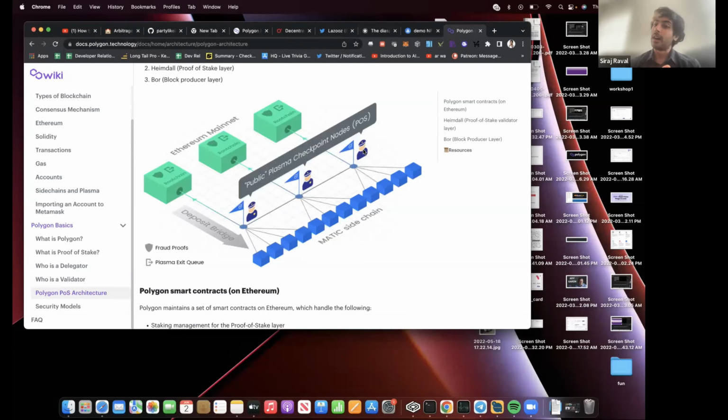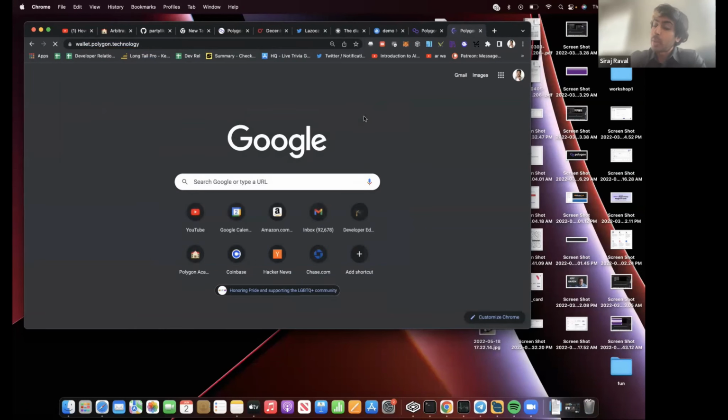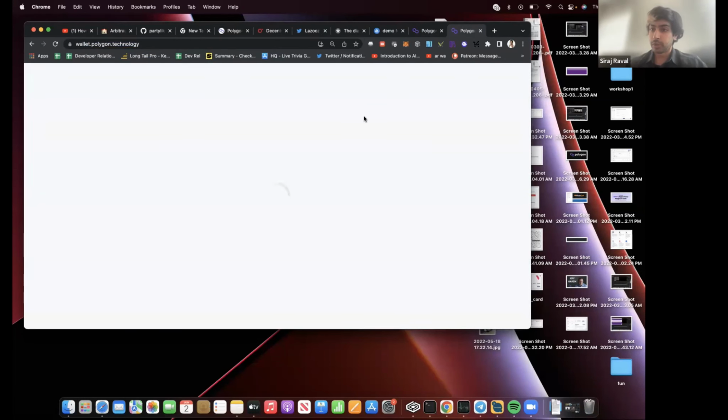So Polygon, unlike Ethereum and unlike Bitcoin, does not use proof of work. The way the network is secured is not by solving random math problems and just having as much computing power as possible. It's run by proof of stake. And if we want to see how that works, we can go directly to the web wallet interface to the Polygon blockchain, which is found at